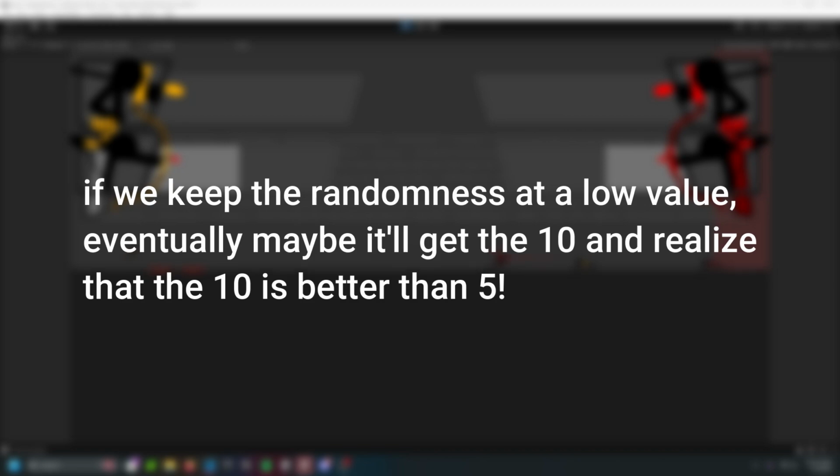Here's a real world example. Say you've been going to the same restaurant for months because you like the food a lot. However, let's just say every 10 or 100 days you go visit a different restaurant. You could find something better. This tiny bit of exploration keeps options open and could eventually lead you to better results in the future.